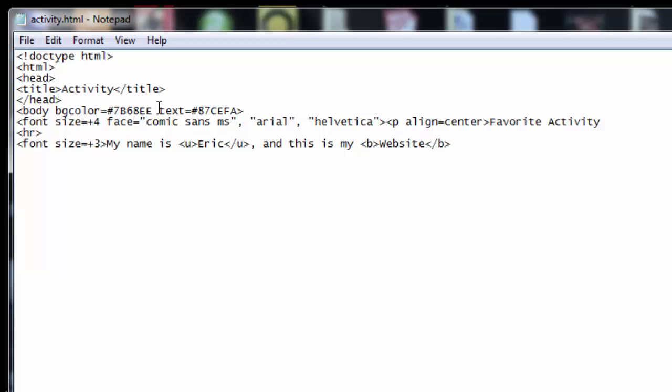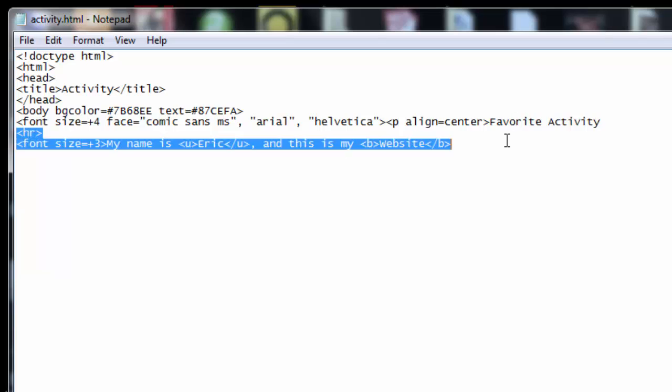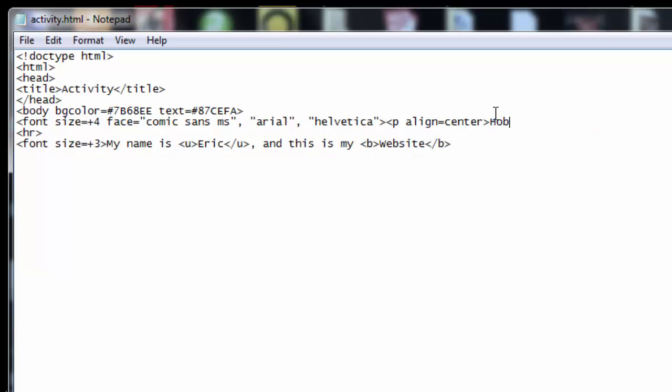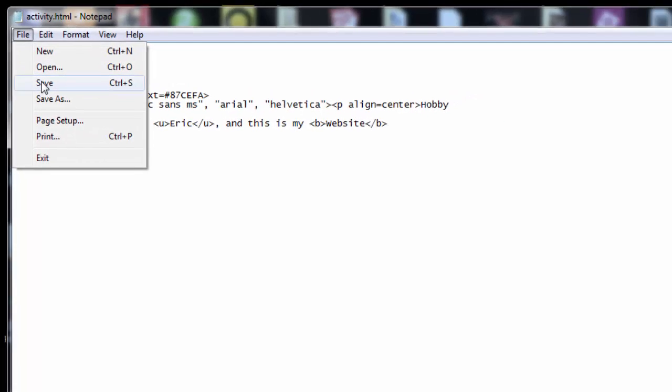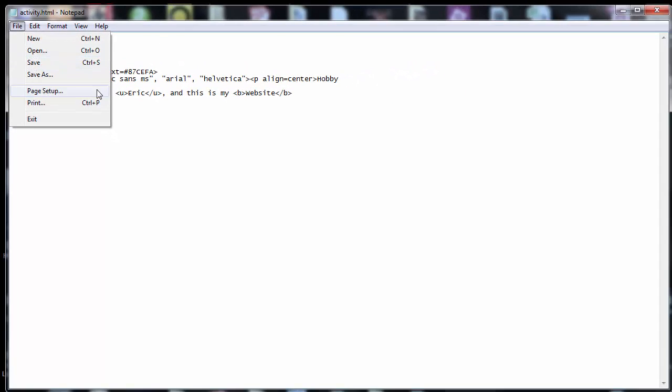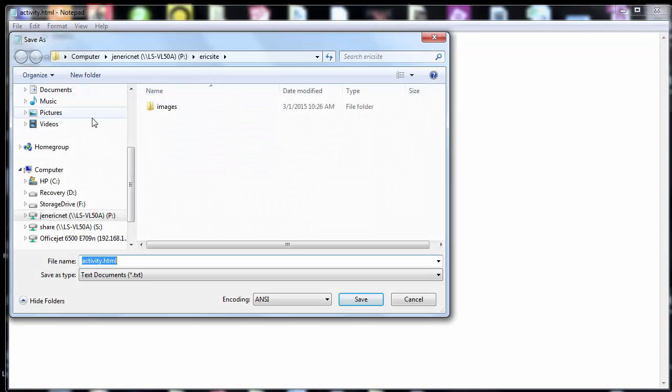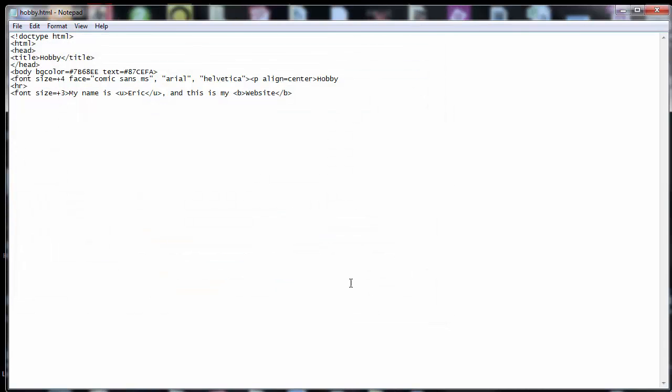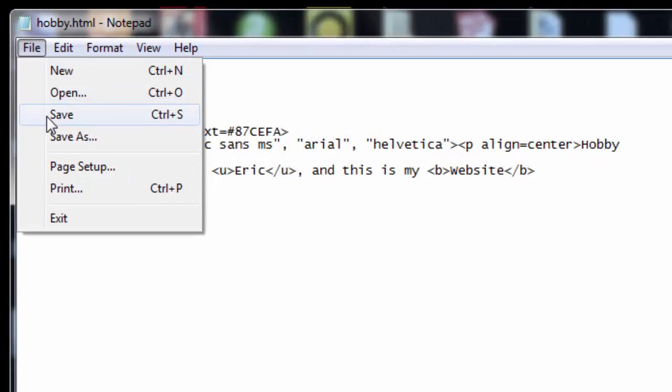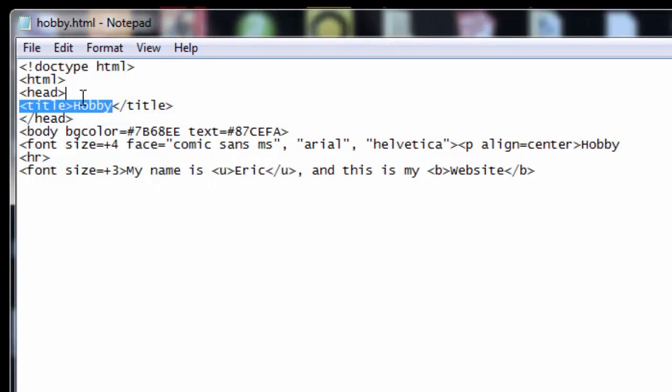But another way I can do this is I can simply save this one and make a change to it. Instead of favorite activity, I'm going to say hobby. I'm going to call my title hobby as well. Hobby up here. And I do the old File, Save As. This is kind of a file management thing. If I click Save, I'm erasing activity with this data. I don't want to do that. File, Save As. I'm going to call this one hobby.html and save it. Now I'm going to have one more, sports. So I'm making sure that hobby is all saved.